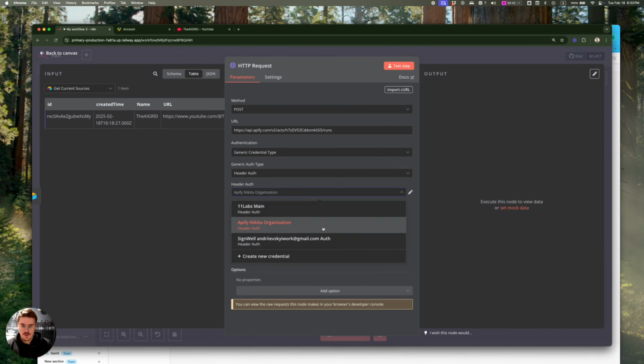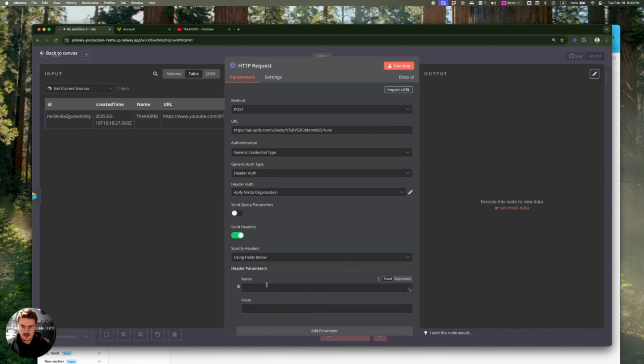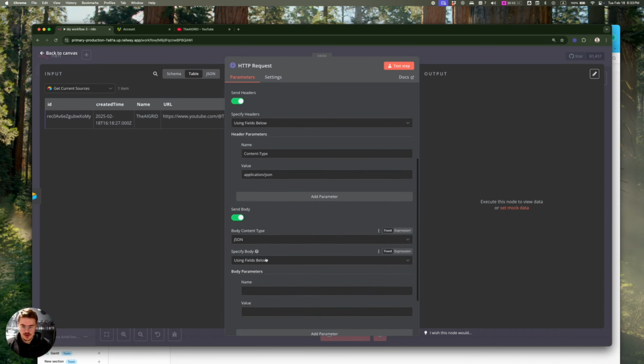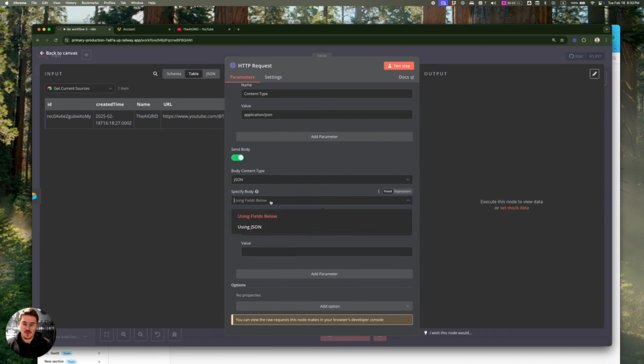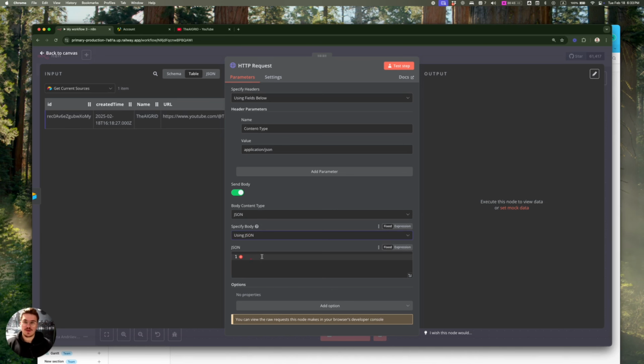So once we connect it, we're going to send some headers, which is going to be content type application/JSON. And then we're also going to send the body, and this is where we're going to provide the information with the sources.